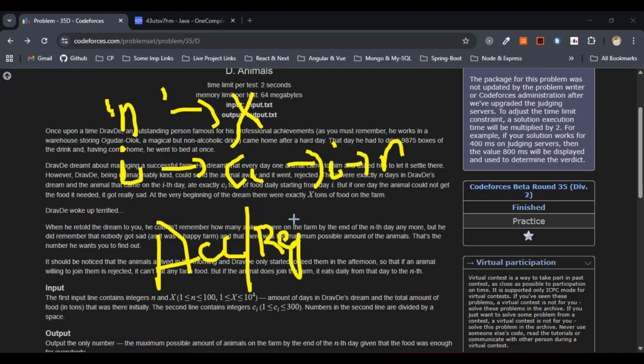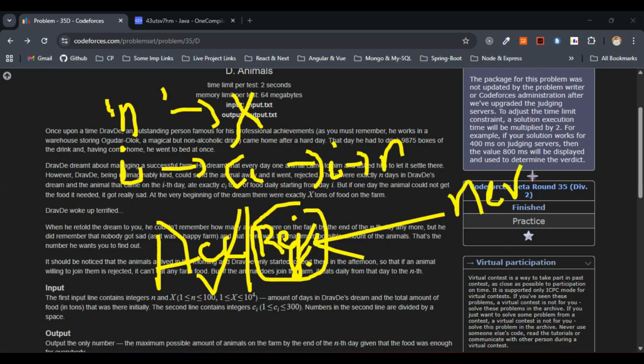So we may accept or reject each arrival immediately. Just keep this in mind. Rejected animals never eat, so this is very important. On day i, one animal arrives that if accepted eats ci tons every day from day i through day n. So we may accept or reject each animal immediately and the rejected animals never eat.